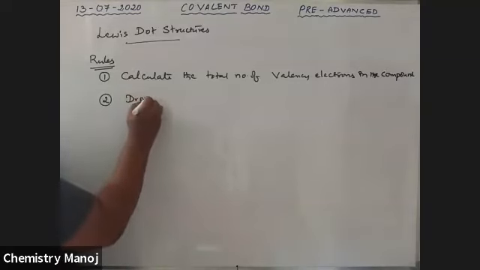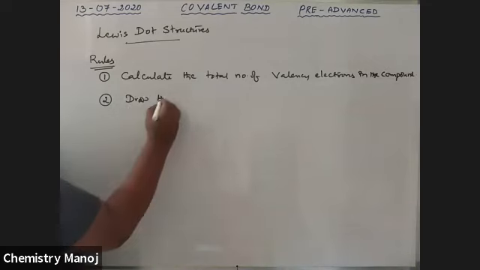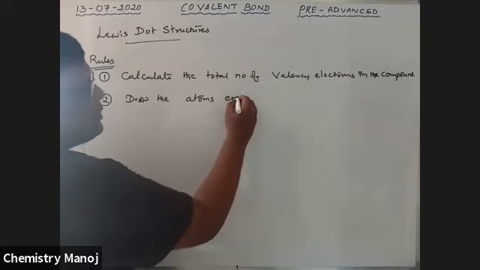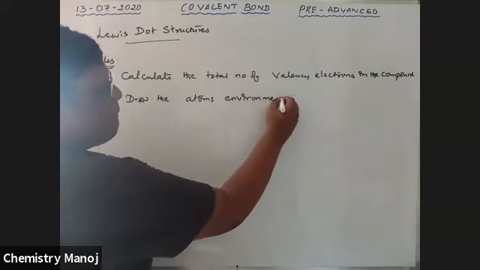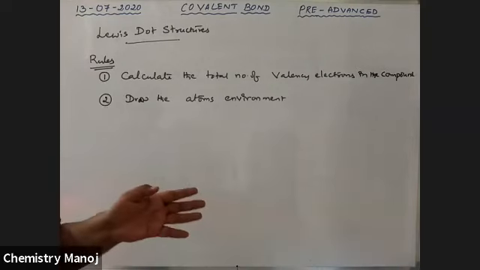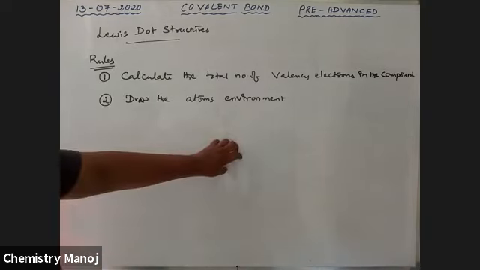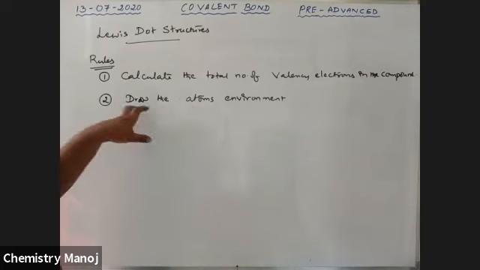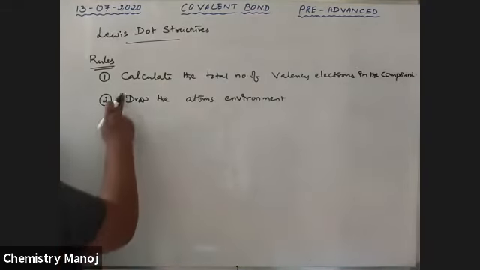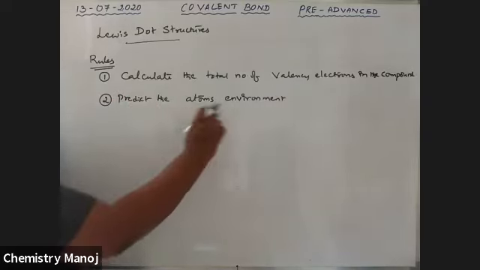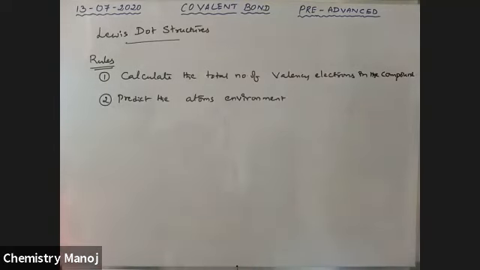Second point, draw the atoms' environment. That means by using your mind, the center atom at one position, and these are surrounding atoms. So by using your mind, predict the atoms' environment. Here not draw, it is better to say predict. Predict the atoms' environment.